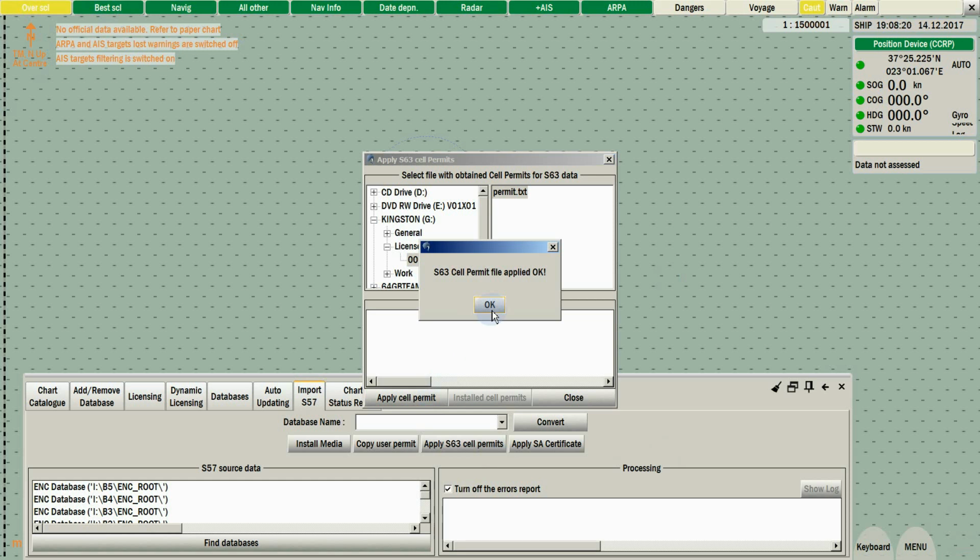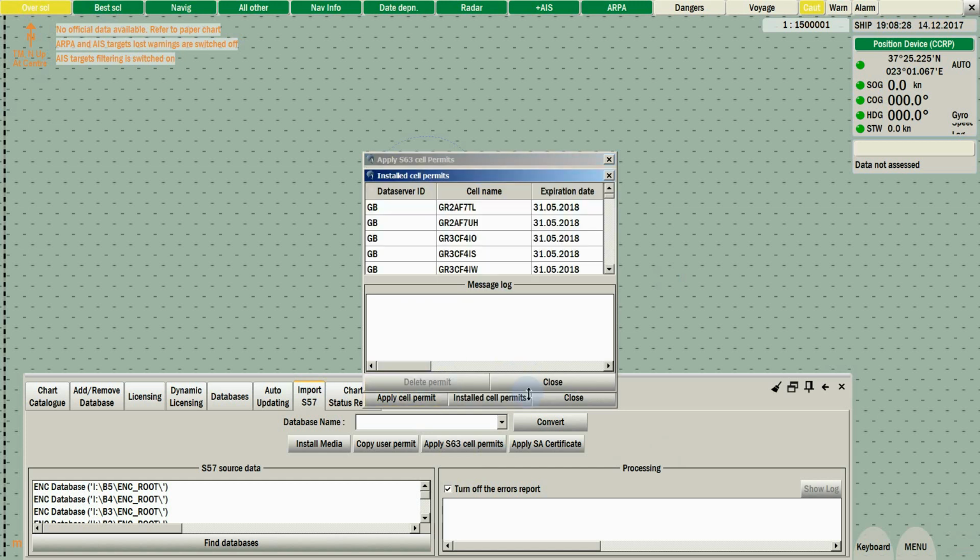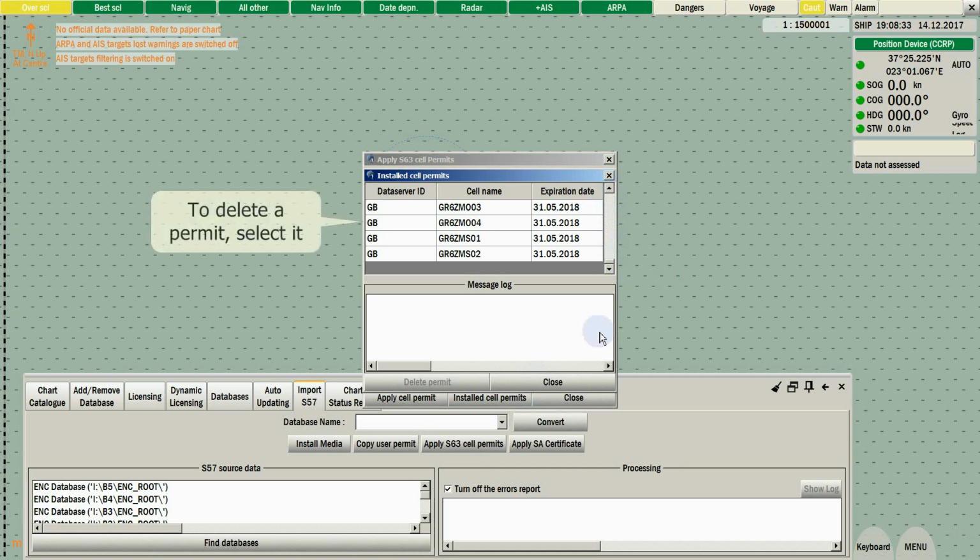Click OK to continue. You can view your installed permits from the Installed Cell Permits button. The new window will show you all permits, including the expiration date of each cell. You can delete a permit by selecting it and clicking Delete Permit.